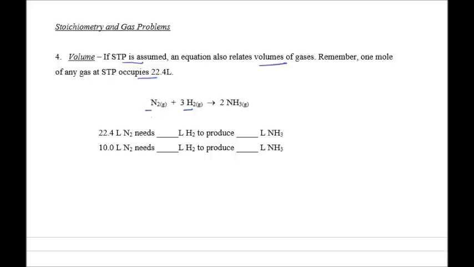So if we have 22.4 liters of N2, which is a mole, we need 3 times 22.4, or 67.2 liters of H2 to produce 2 times more, 44.8 liters of NH3. So all we're doing is keeping the ratio the same, but this time for volume. So what if we have 10 liters of N2? Then we would need 30 liters of H2 to produce 20 liters of NH3.